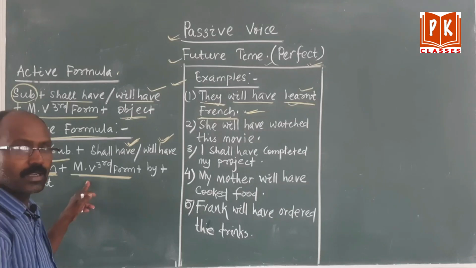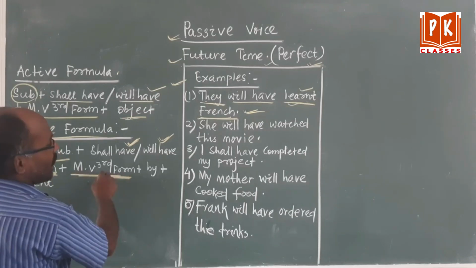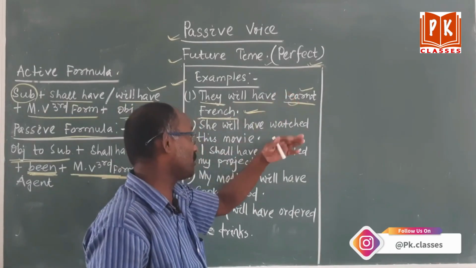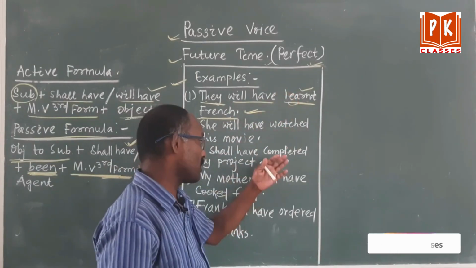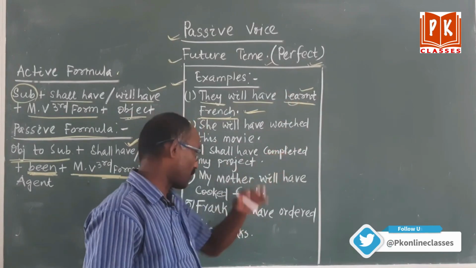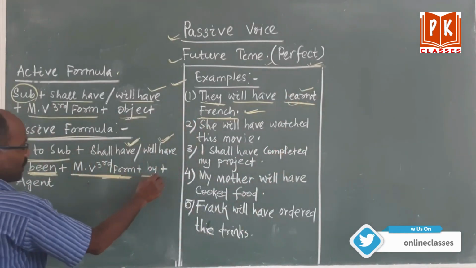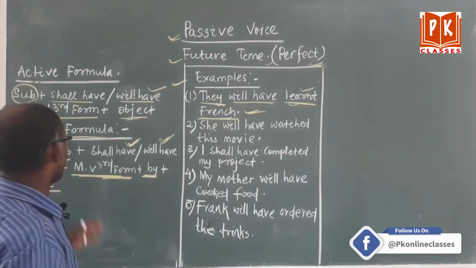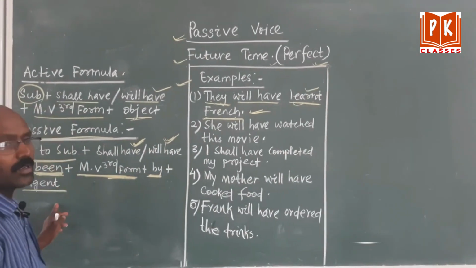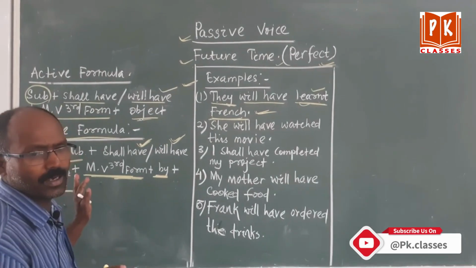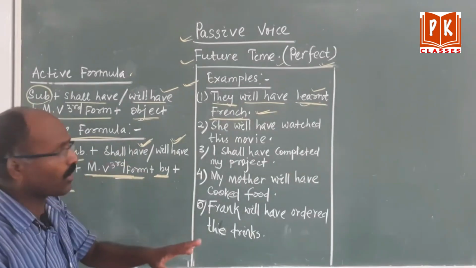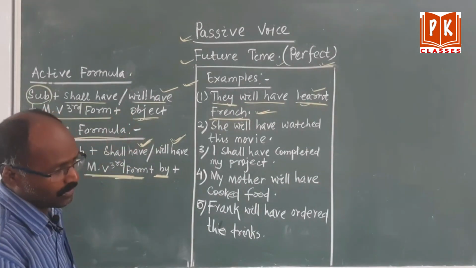In passive form, the main verb in third form is used. Suppose it is learnt, third form will come, watched, third form, completed, third form, like that. Then by will come, and after by the agent will come. Agent means the subject will be turned into the object. Already you have read this. No need to explain again and again because I have discussed this in every form.